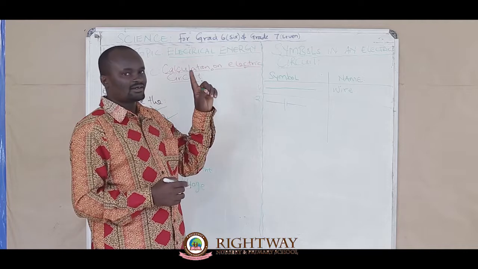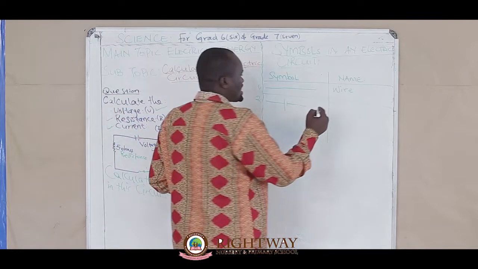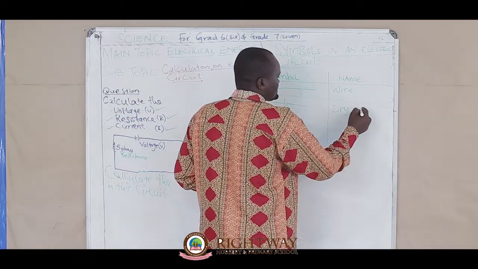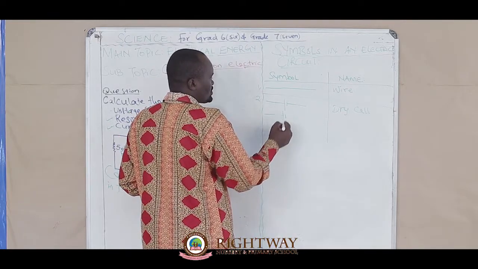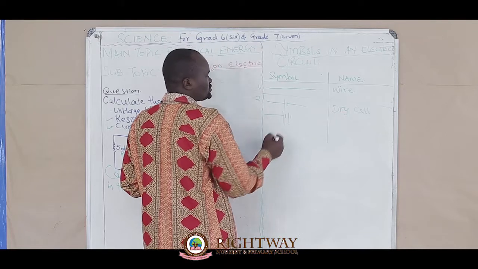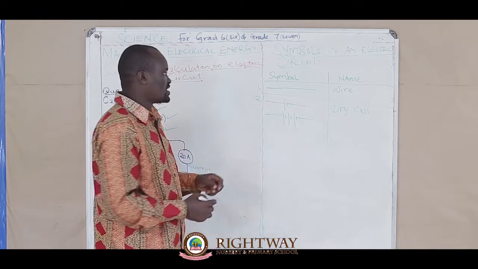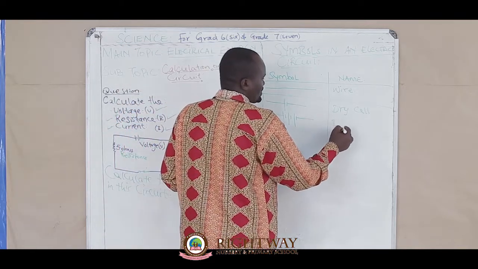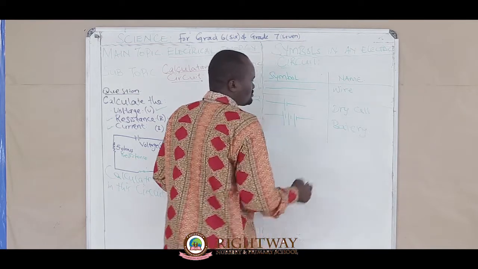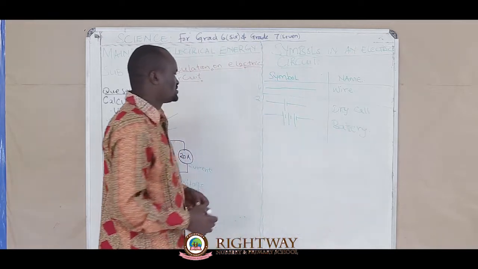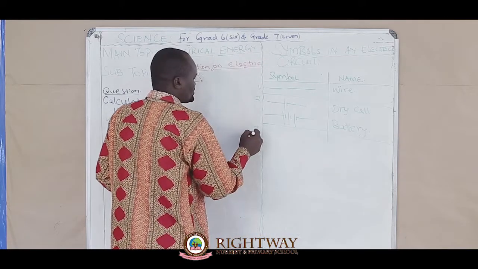That is a dry cell, because it is just 1. But if I had drawn it this way, 1, 2, 3, and so forth, that is more than 1, we call them a battery. Battery.